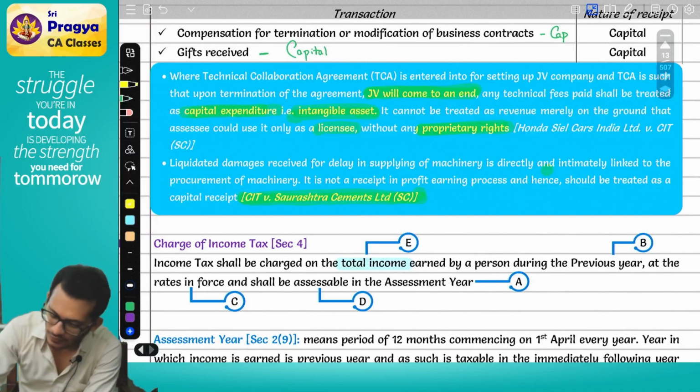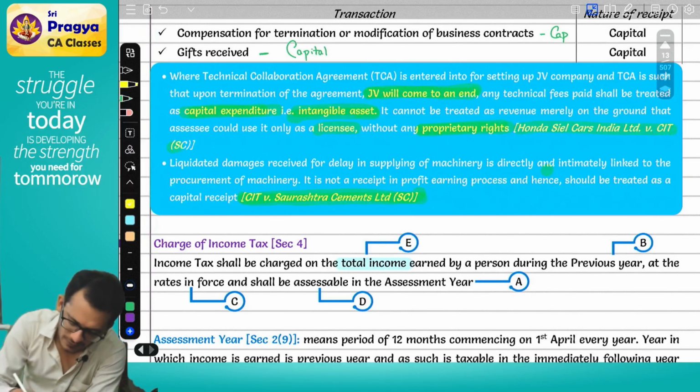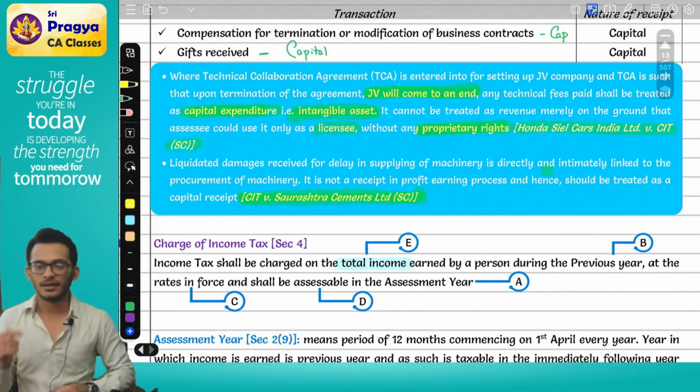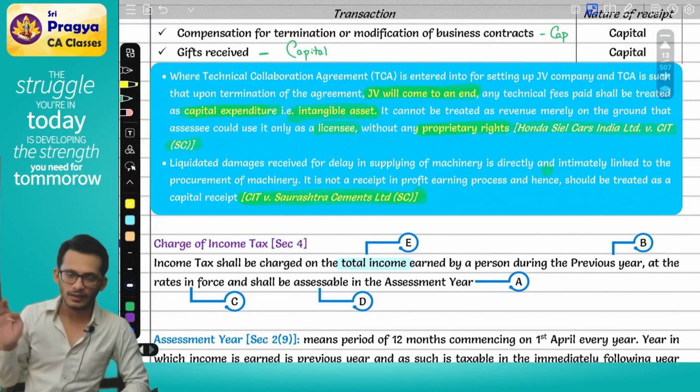The case law was Honda CL Cars Limited versus CIT. Clear? Rahul, in the exam, how will these questions come? They'll give you some example.